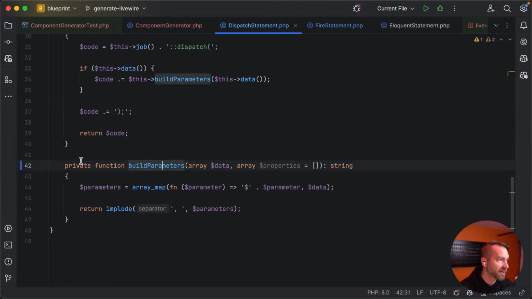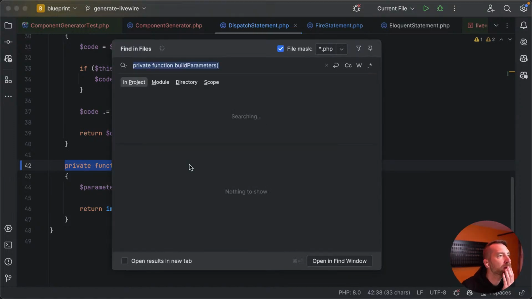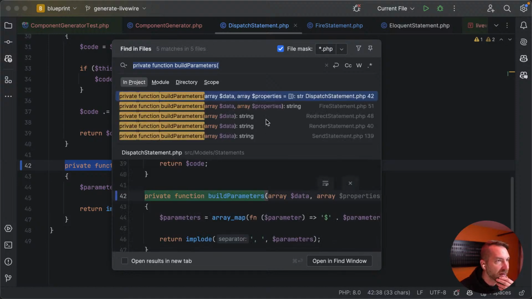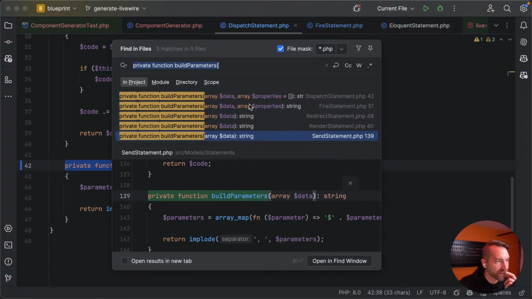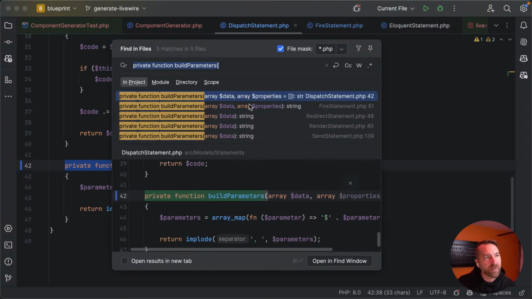But my guess is if we go and audit where build parameters is used, maybe there's several of these. Yeah. So dispatch statement, fire statement, redirect statement, my guess is all of these look somewhat similar, if not exact. Yeah, so not every statement has it. It's only 5 of them. But that's 5 out of the 12. So yeah, I think that's what I'll do.